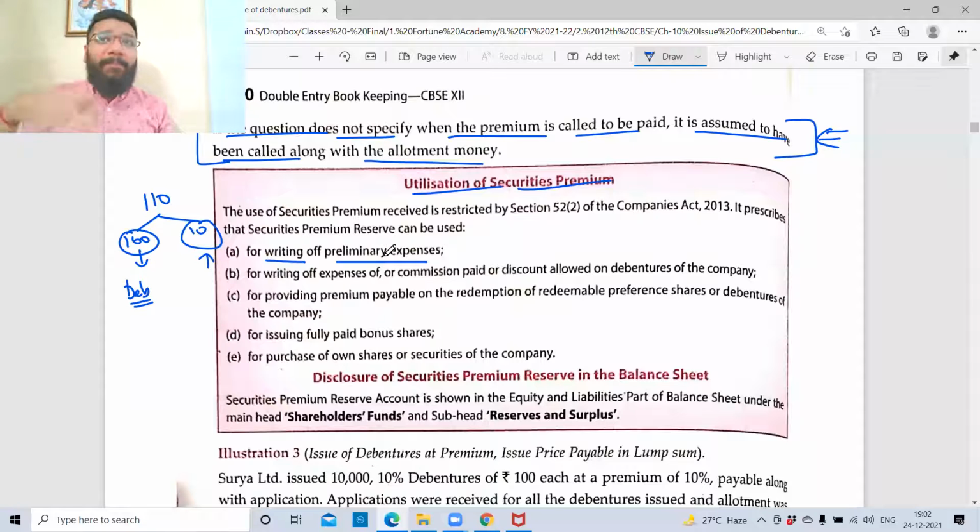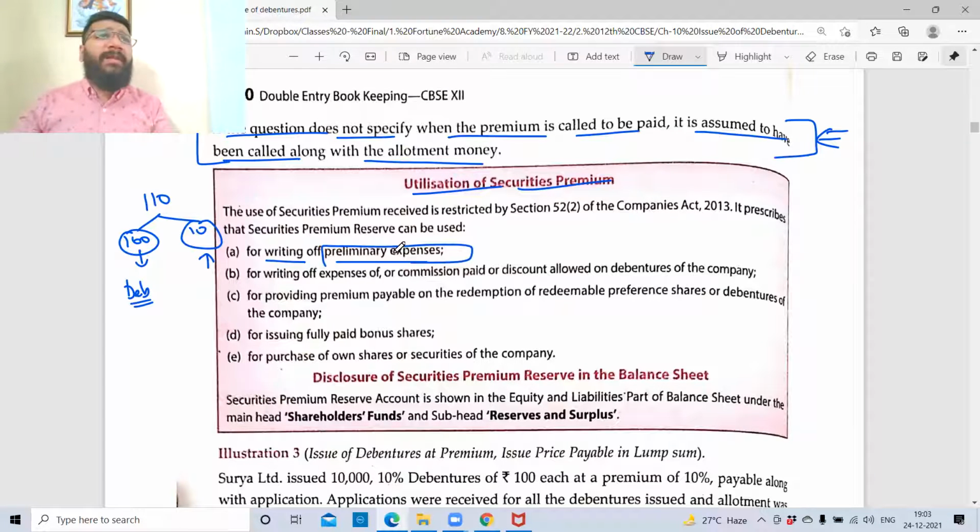Same way, when the company is being created, you need to appoint, let's suppose, a CA or a lawyer or a CS who can do the incorporation work. There's a lot of paper work that needs to be done. It needs to be submitted. So will that person do it free of cost? No. So that cost is a preliminary expense. Apart from that, you need to pay certain registration fee to ROC. So at the time of incorporation or before the incorporation, there are expenses that are incurred. So those expenses are termed as preliminary expenses.